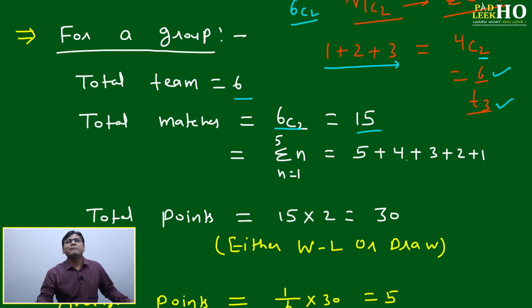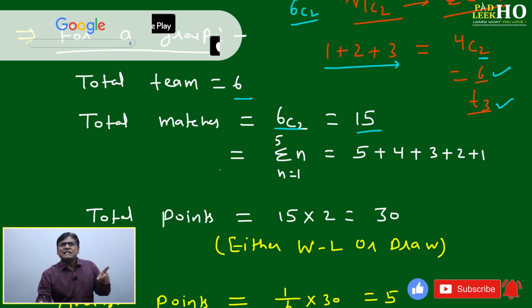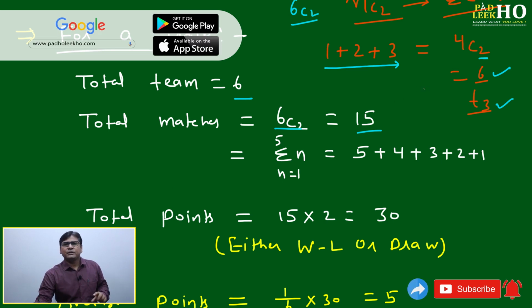Simple thing. 6 into 5 divided by 2 means it will be 15. What is nC2? nC2 will always be n into n-1 by 2. That is very confirmed. What is summation of n? n into n plus 1 by 2.